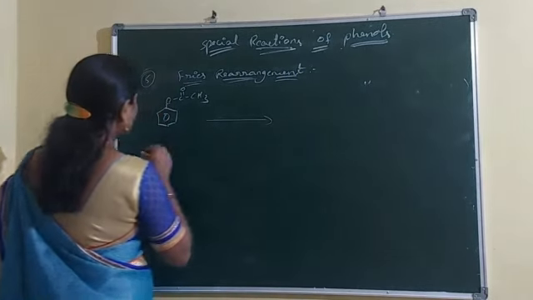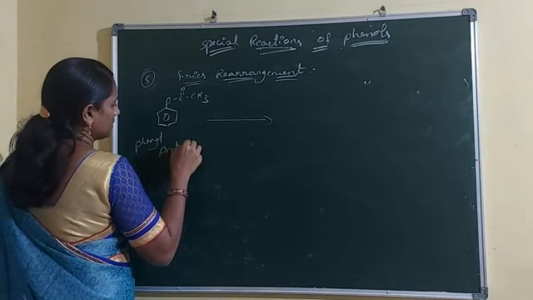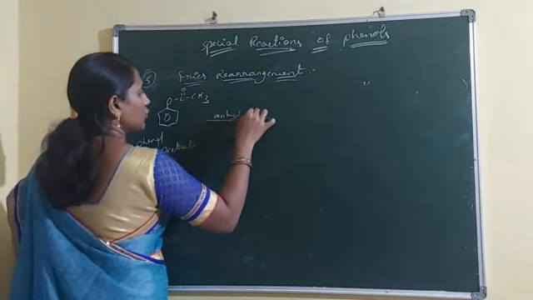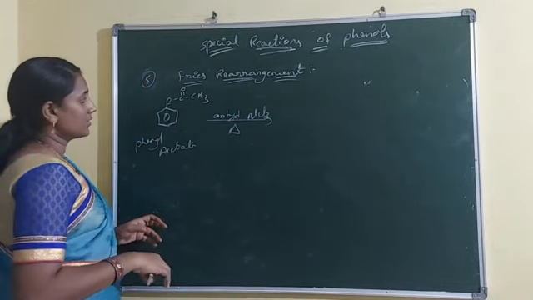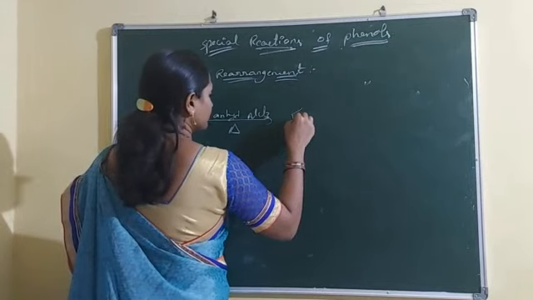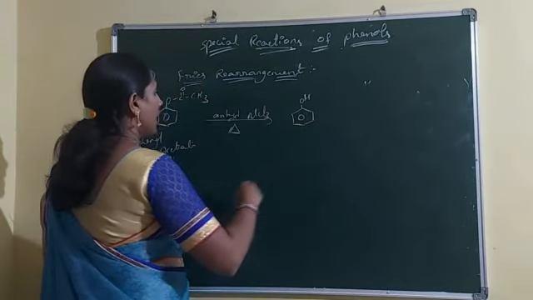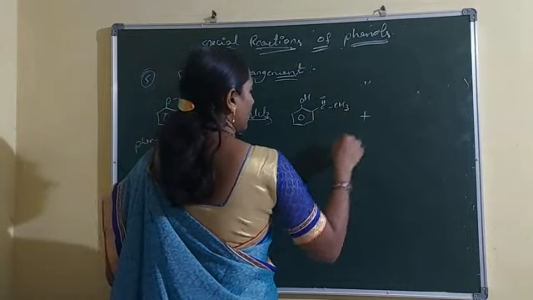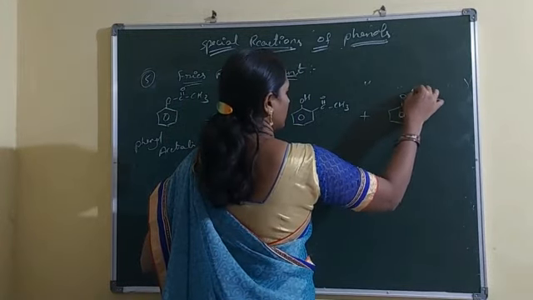Now this phenyl acetate is treated with anhydrous aluminum chloride under heat conditions to form ortho-hydroxy acetophenone and para-hydroxy acetophenone.